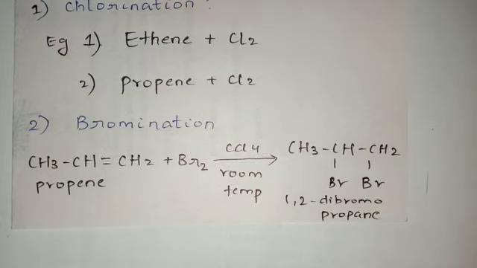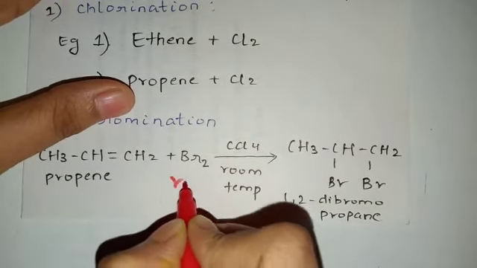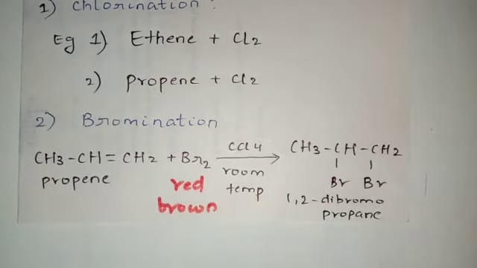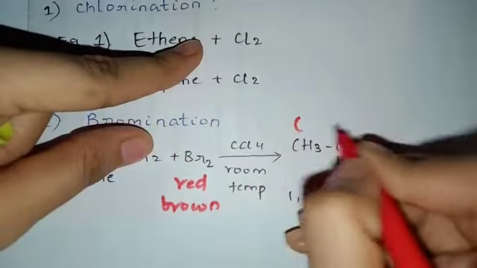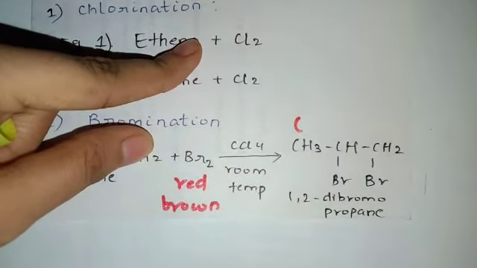Alright, one thing to be noted over here is that the Br2 which we add is red brown in color. It has a reddish brown color. And the product that is formed, the vicinal dihalide or the vicinal dibromide formed after bromination, is colorless. I don't have space here below this, so I'll just write it over here. So this product that is formed is colorless in nature.